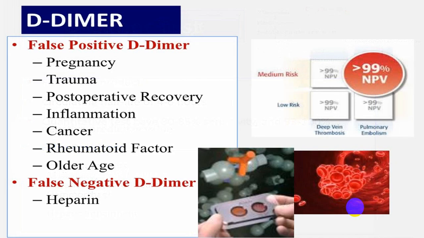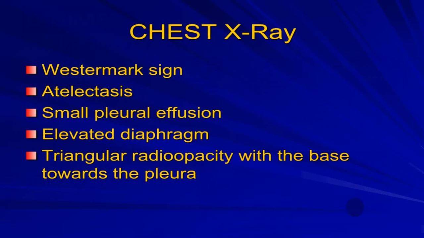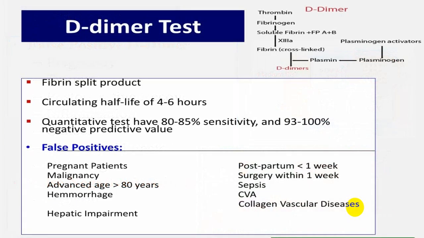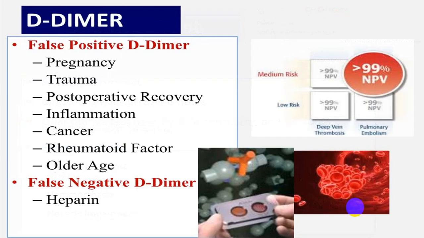D-dimer test is very helpful. Always keep it in mind, D-dimer can be false positive in many conditions like cancer, inflammation, post-operative condition, pregnancy, trauma, old age, etc. So it can give you false positive results. You must keep that in mind. And these are some of the conditions which are predisposing to what we call DVT. So always keep that in mind.